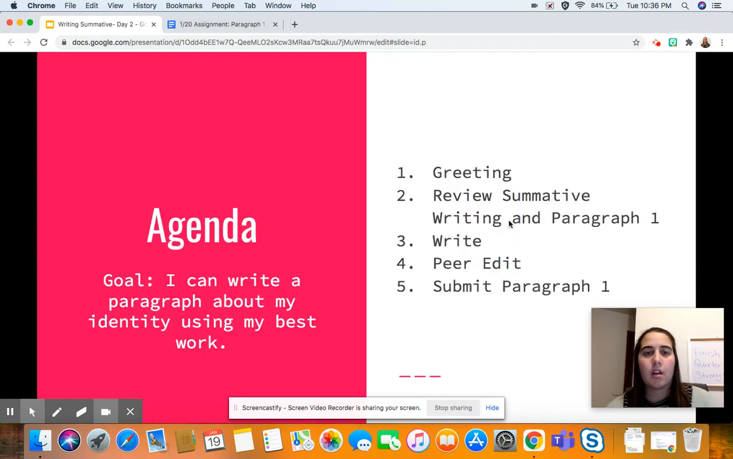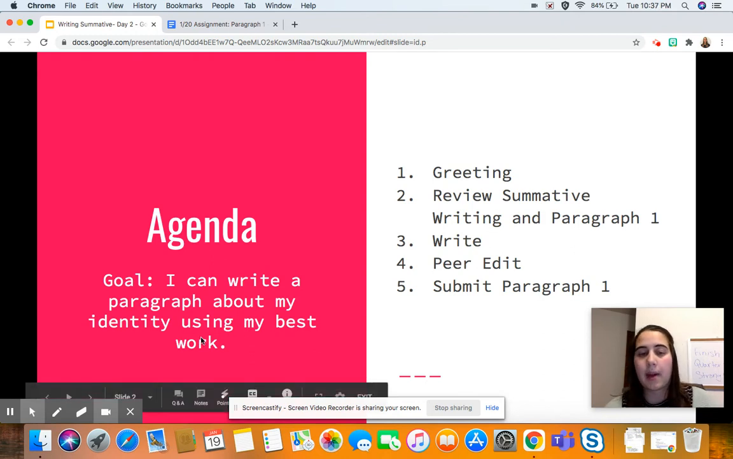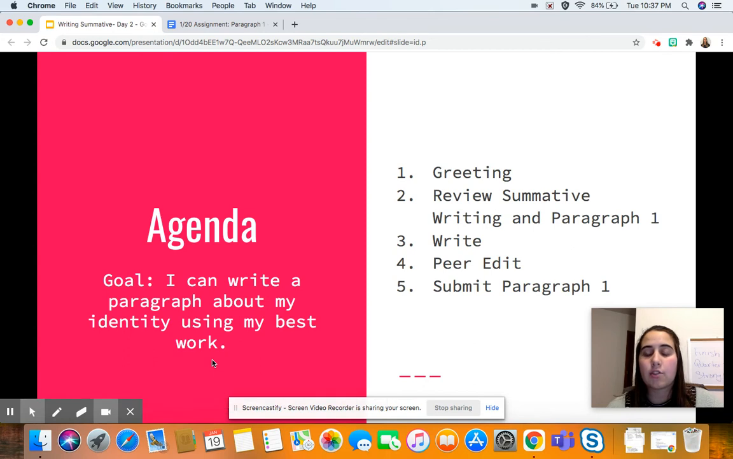Our goal for today is: I can write a paragraph about my identity using my best work. I wanted to be intentional about adding the words "using my best work" because during this writing summative, it's your job to make sure that you are using everything we've learned this quarter and doing that in your writing. Really do your best work to show me what you've learned, and that's how you're going to get your best grade. And so that's why I want you to make sure you're using your best work, and we'll be working on how to do that today.